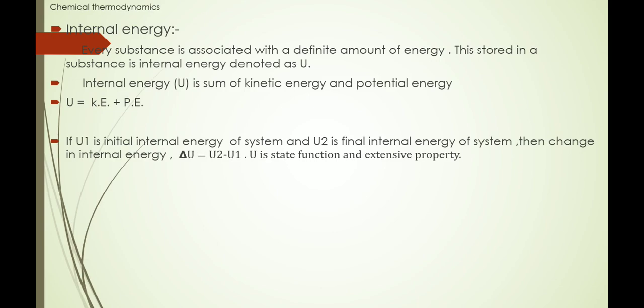The exact amount of internal energy of a system cannot be calculated, but the change in internal energy can be calculated, which is used in thermodynamics. And this is a state function as well as an extensive property, which depends upon the amount of substance.